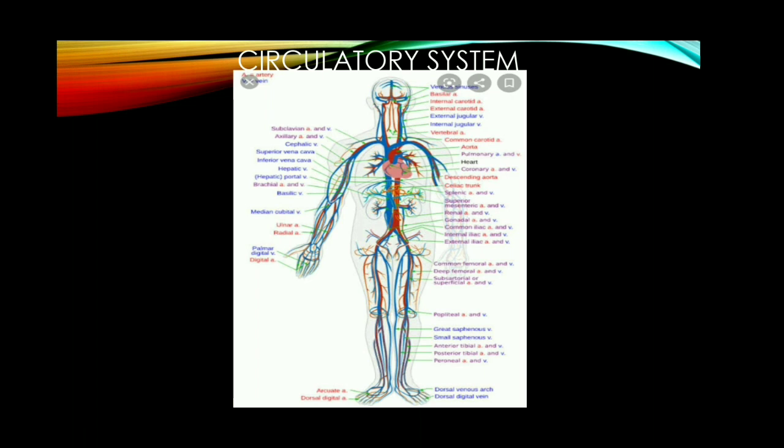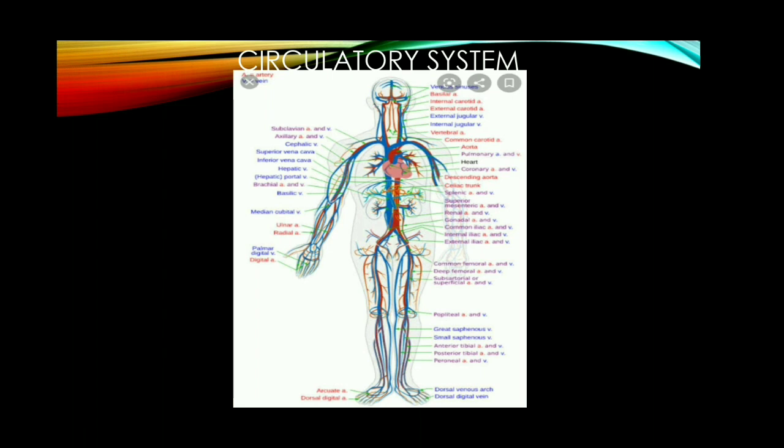Next is the circulatory system. It is a transportation system. All the necessary materials such as respiratory gases, nutritive substances, hormones, enzymes, waste products, everything is transported from one part of the body to another part through the circulatory system. The heart, blood and blood vessels are the important organs found in the circulatory system.